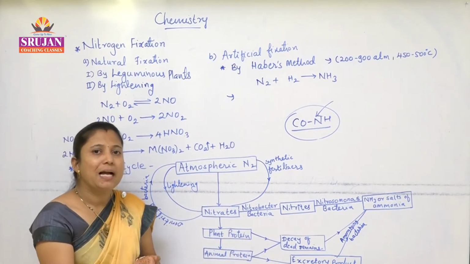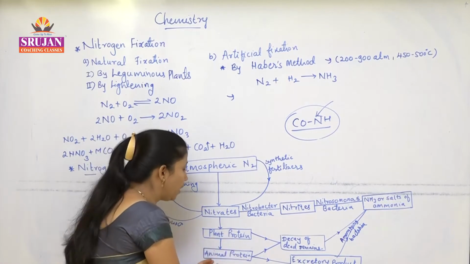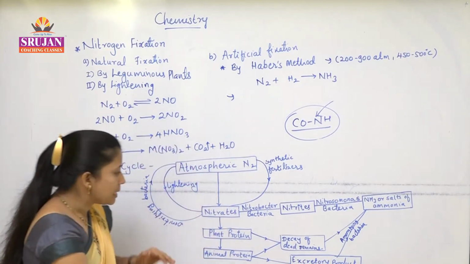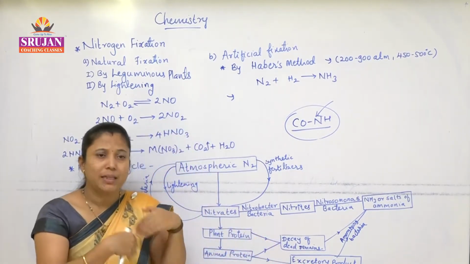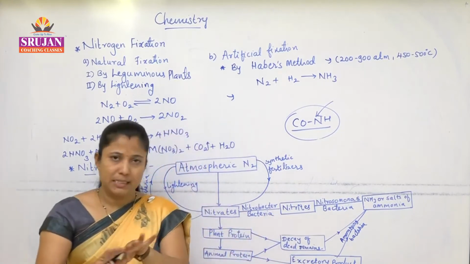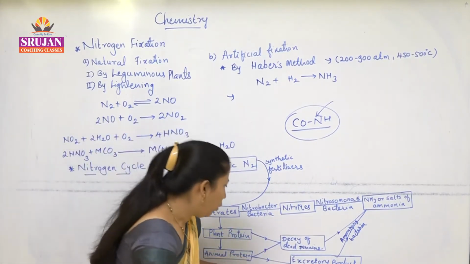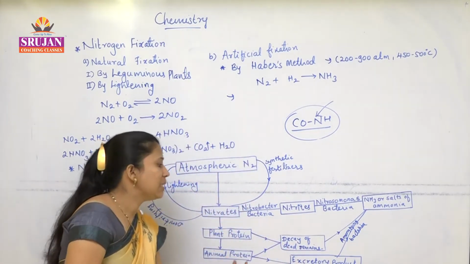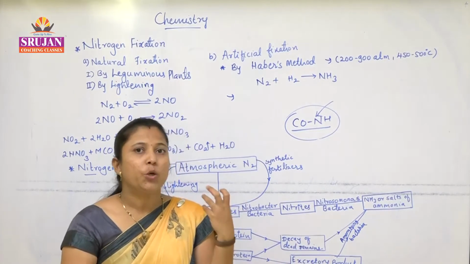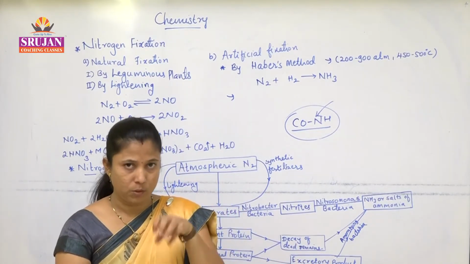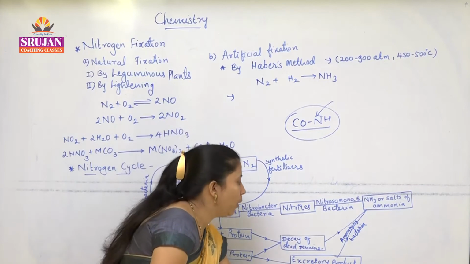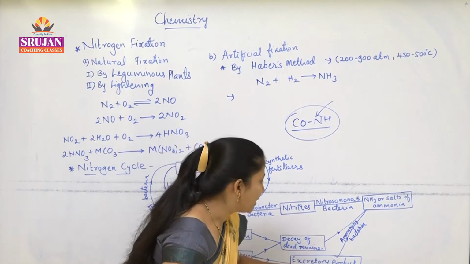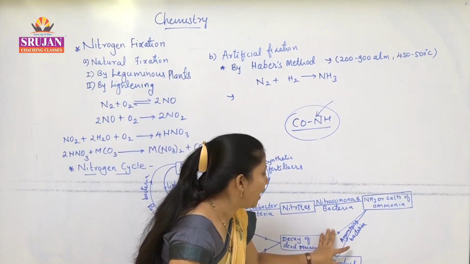When those plants are eaten by animals, it goes into animal proteins. Those plant and animal proteins remain in decayed form during the dying and decaying process, and animals also release excretory products like urine, which also contain nitrogen compounds.